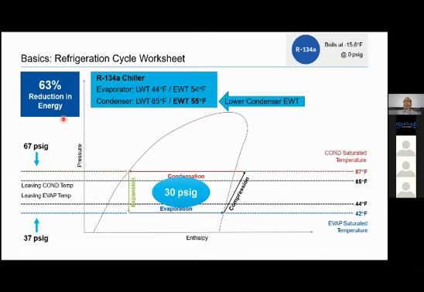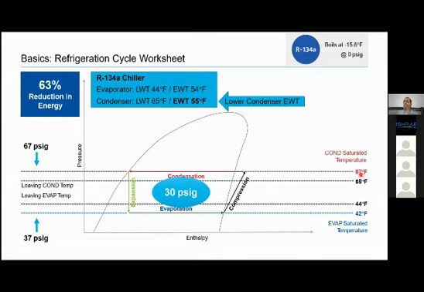Now this is winter season when my entry water temperature is 55 degree Fahrenheit. It is no more 85, no more 75, it is 55 degree Fahrenheit. 55 degree Fahrenheit is 12 degrees centigrade, right? My out is 65 degree Fahrenheit.